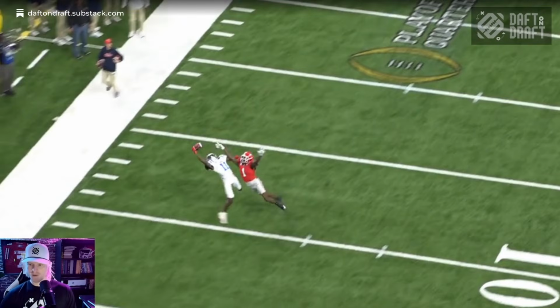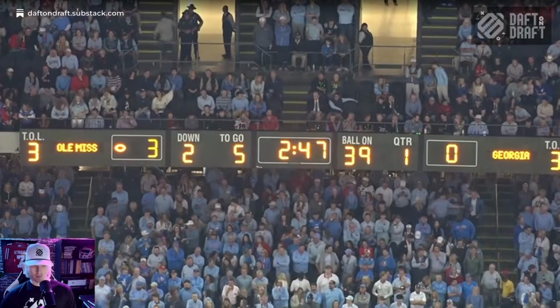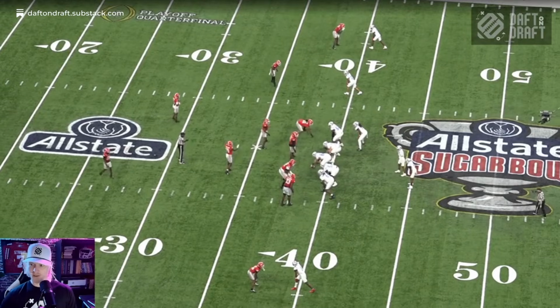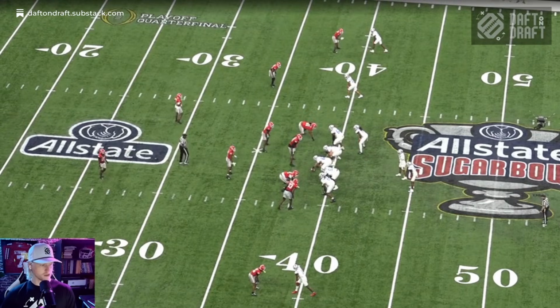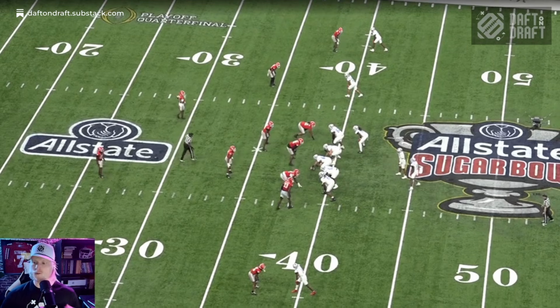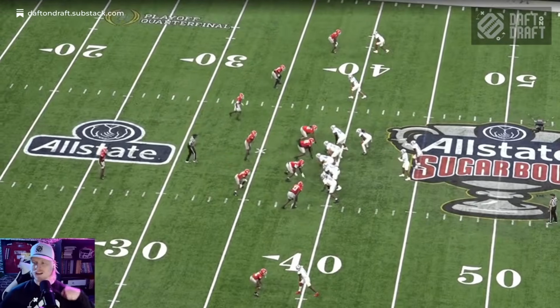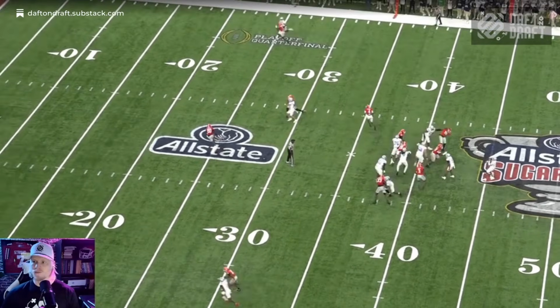That's a good ball. That's a great ball. That's a beautiful ball. Excuse me. So that's going to be blue on the chart for on target that resulted in an incomplete pass. So he will get credit for that in my charting, obviously, because that's about as well leveraged as you could ask for a deep ball. Away from the defender, toward the boundary, where only his man could catch it. Again, if his man is able to see this football, like he could start